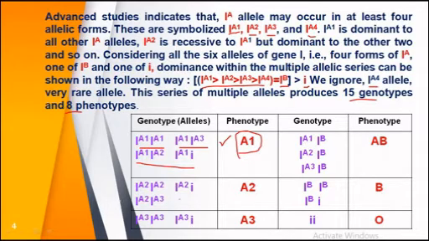Now in the second case, you can see there are 3 types of allelic combinations present: IA2 IA2, IA2 small i, IA2 IA3. If these 3 types of alleles appear in that organism, definitely it will produce the A2 type of blood group, A2.